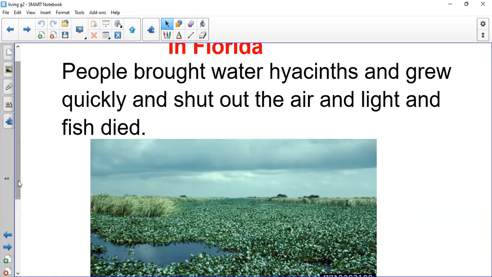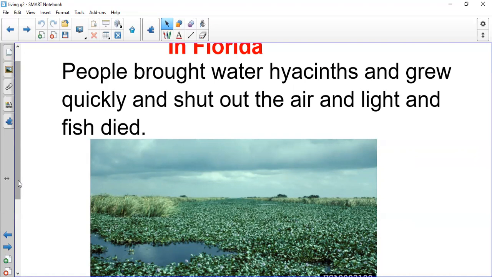They died. The fish died because they were not able to breathe. They couldn't see the light. All the needs that they want, they cannot find because of this plant. So look, a very simple thing that a human did, how it affected the animals and the plants that live in the water.